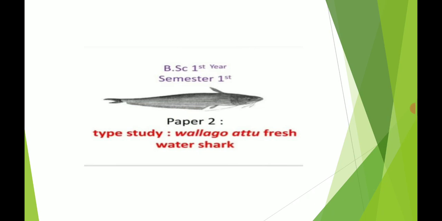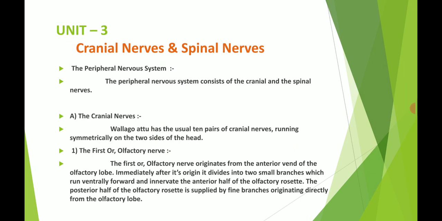Today we are going to start theory paper second. The name of the paper is the type study of Wallago attu, commonly called a freshwater shark. In the previous lecture, we saw the nervous system and the structure of the brain. Today, in unit three, the topic related to the brain is cranial nerves and spinal nerves.